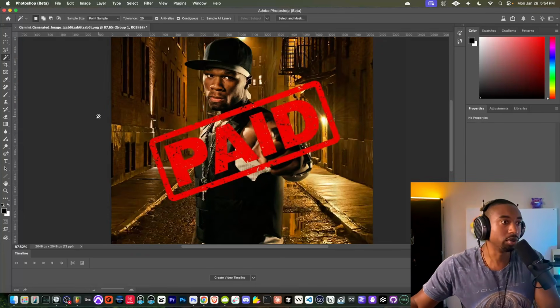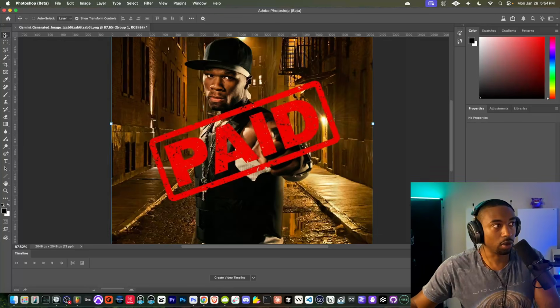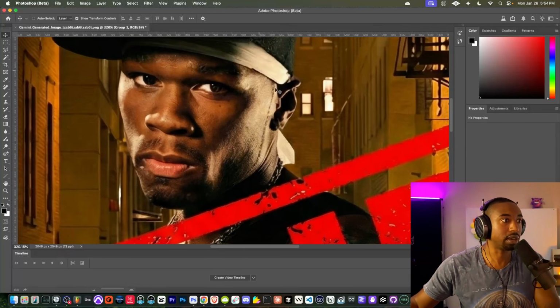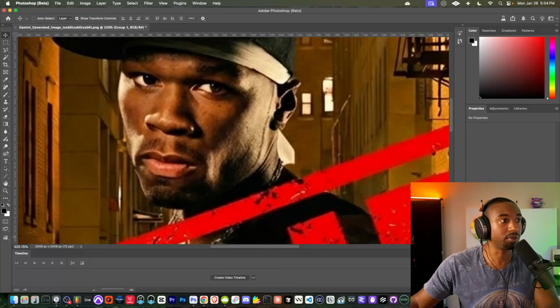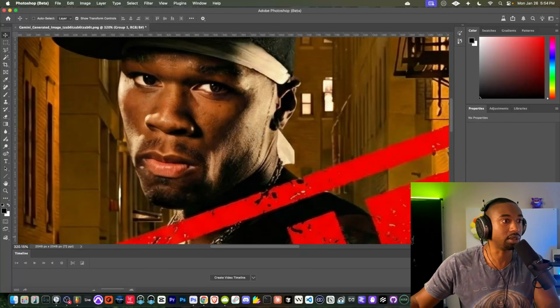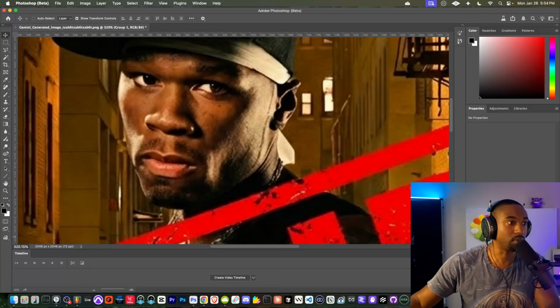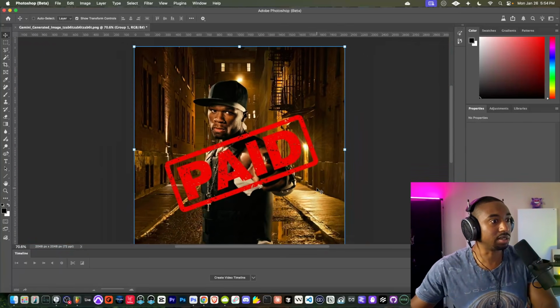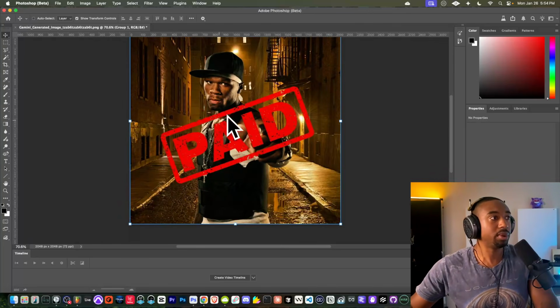So yeah, it's more prudent that you guys download the actual full image from Gemini because it will upscale it. For example, if I zoom in, you can see how crisp his face looks. Now here's if you did that copy and paste method, it does not look as crisp. So the copy and paste is like a final resort option if it doesn't download for you. Okay, so now we have this all done.